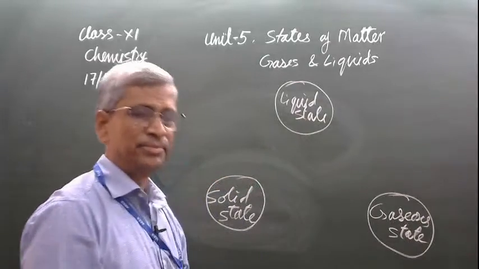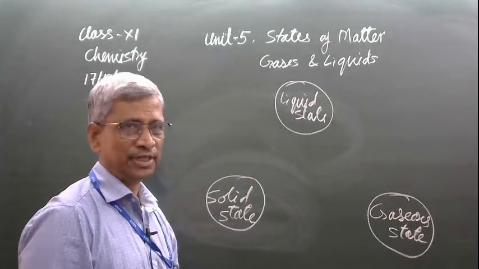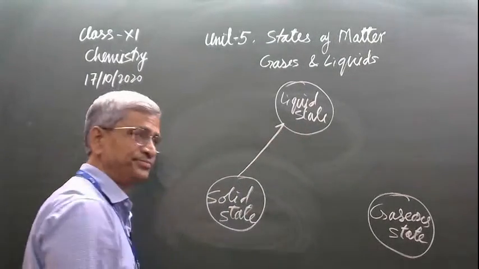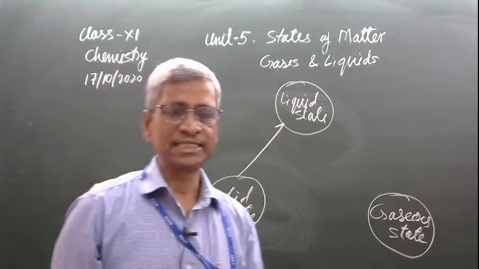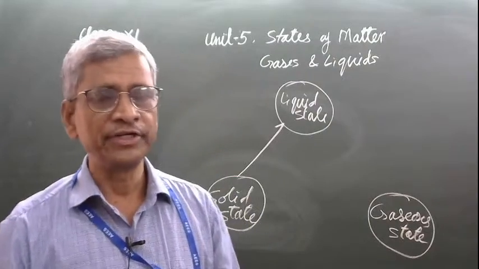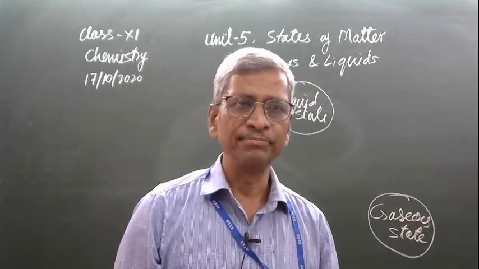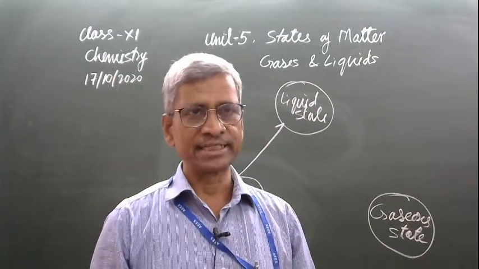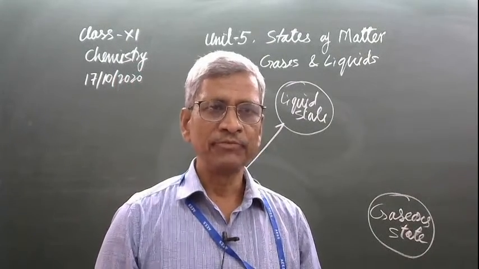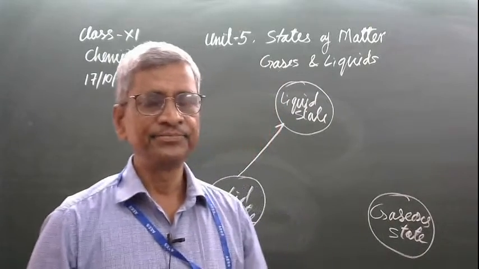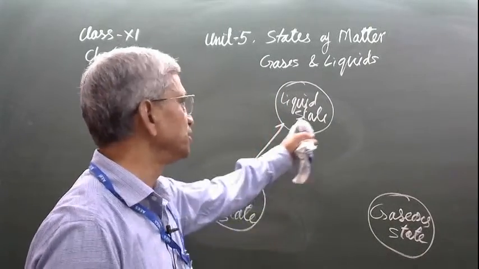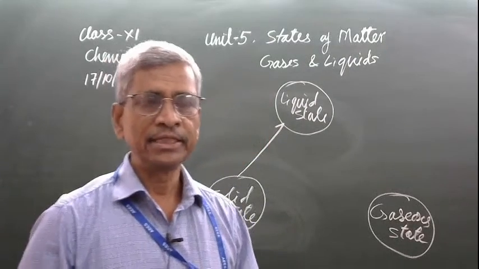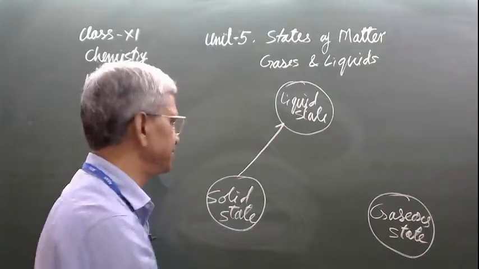First, we know the phenomenon, well known to you, nothing new. When solid changes into liquid, what do we call the process? Solid changes into liquid at the melting temperature. This is the melting process. One more name is given in chemistry: when solid changes into liquid at its melting temperature, this is called the fusion process.